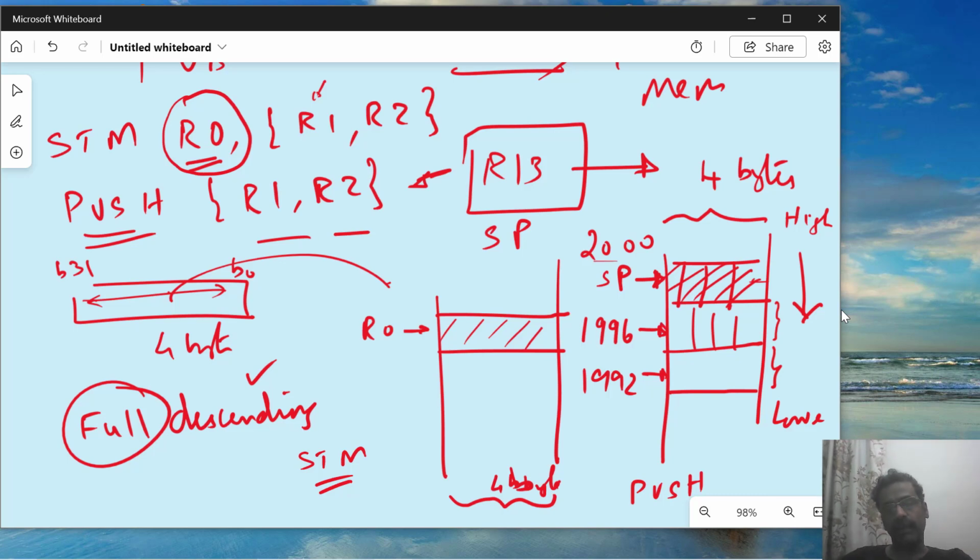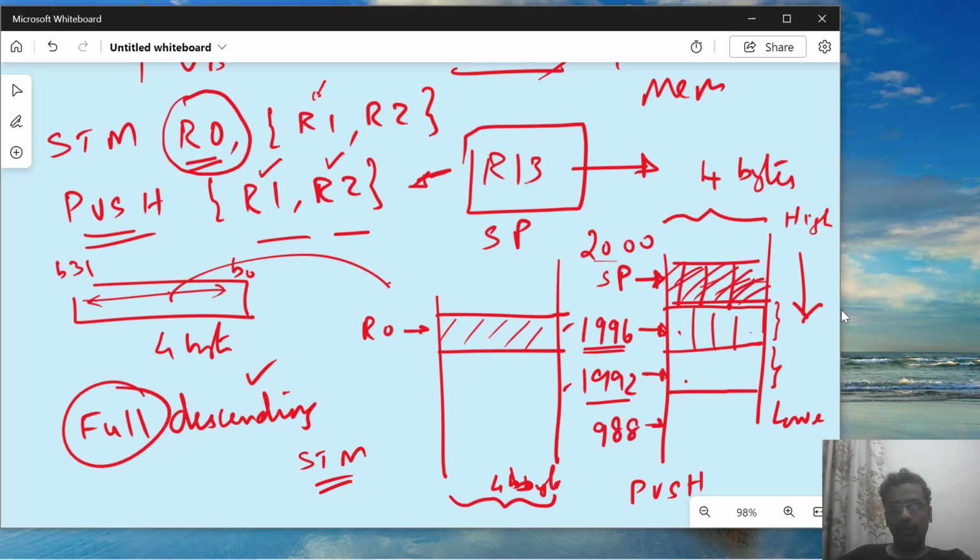Now 196 means it is from this location I am storing a 4 byte value. So I have to go 4 bytes down because 4 bytes are used from this address. Now when I am having 4 down and this one R1 I have to store, push it, and then R2 also I have to store. Now I have a choice to make, either I can store it here or here, but the convention the processor follows is, anyway I need to use two addresses, both the locations of this one, and the next value I will be storing is 4 bytes lower, 988 I will be storing.